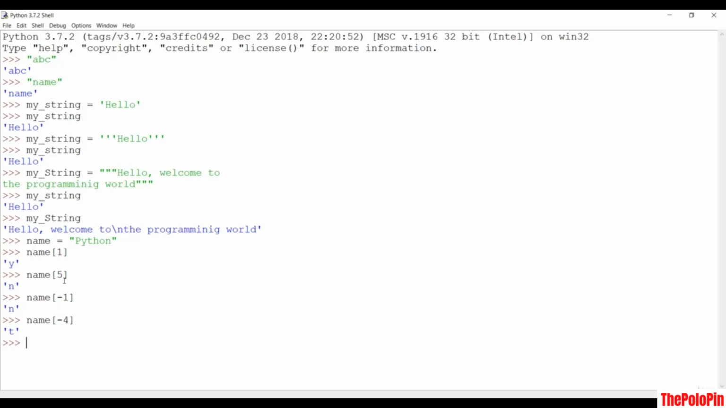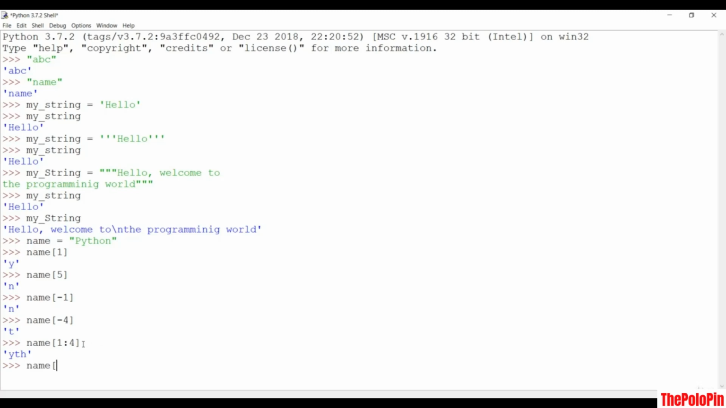You can also slice the string. So if I say name, and you want to fetch the elements from y to t, then you have to count the index first, because p is at 0th index, y is at 1, 2, 3. So if I say 1, 4, because this position is the exclusion position. If I hit enter, you are going to get yth.